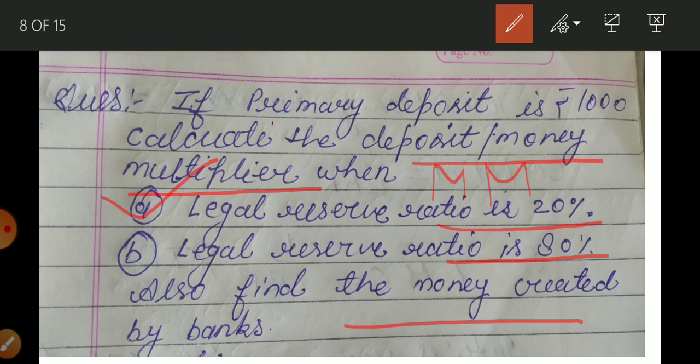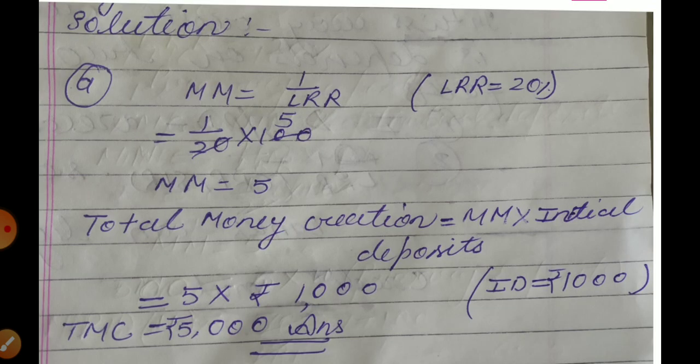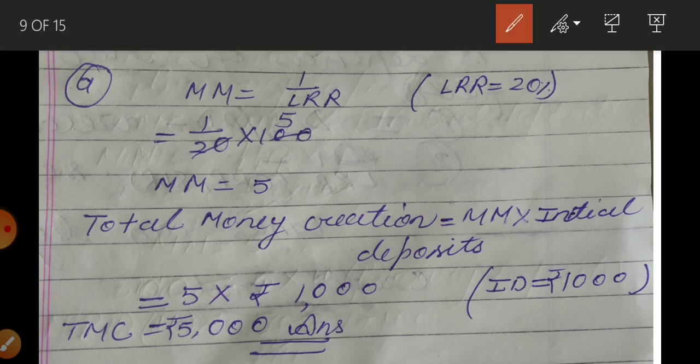So remember, primary deposit is given equal to 1000. So let me attempt it. So how we are going to attempt it? Here solution is here. First of all, we have to find out the value of multiplier that is asked in the question. So money multiplier is equal to 1 upon LRR. So we are going to put the value, and the money multiplier we get is 5. So now we can calculate total money creation.